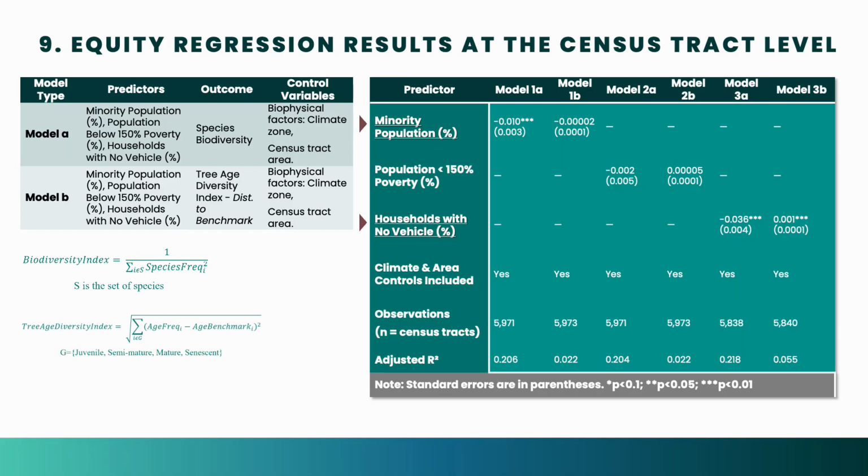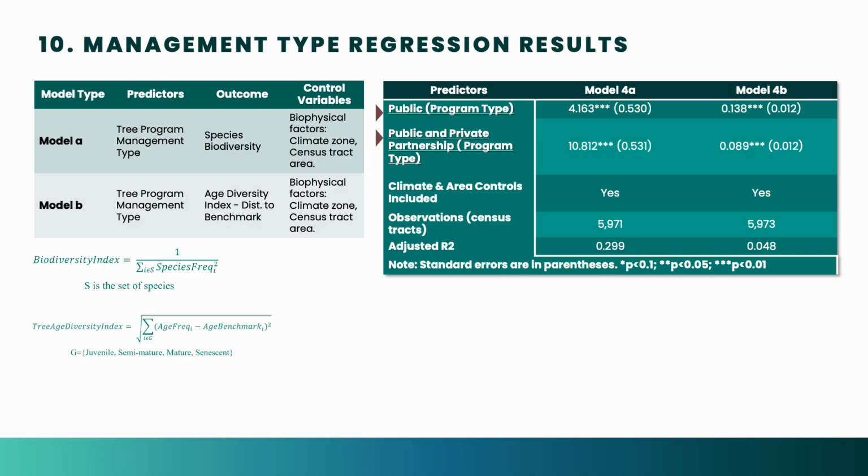Our equity analysis showed strong links between social vulnerability and lower biodiversity outcomes. Census tracts with higher minority populations and more households without cars tended to have lower species diversity. Governance type also mattered. Tracts with public or mixed public and private programs generally showed higher biodiversity. Private programs, however, were somewhat associated with optimal age distributions. These patterns are not necessarily causal and may also reflect institutional or data differences.